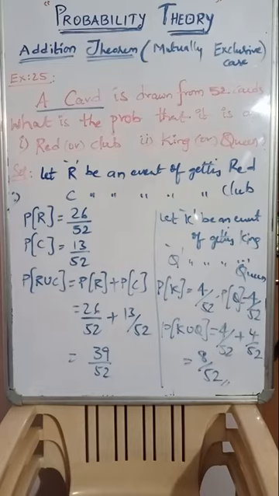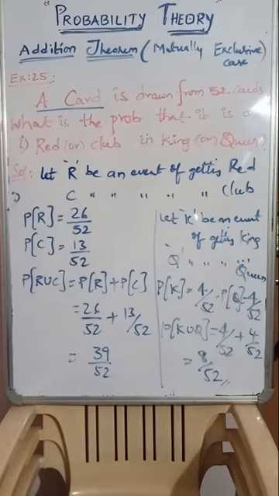There will be no such word at all in any question, like 'A and B are mutually exclusive'. Definitely by seeing the question, from the addition theorem, we have to decide whether they are exclusive or non-exclusive. Definitely they are exclusive cases. Non-exclusive means they are not separate. Exclusive means separate. This way you remember.